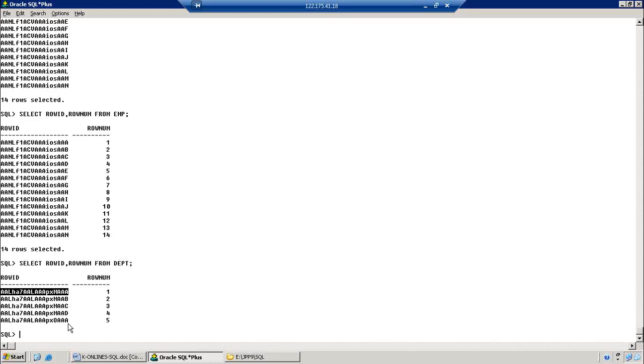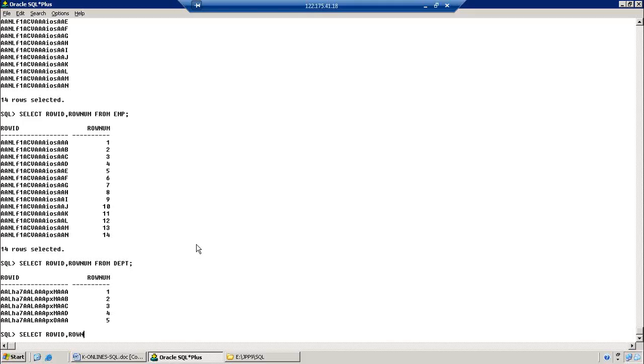But observe this one, ROWNUM repeats for every table. In every table we should consider 1, 2, 3, right? For the same records, the same numbers are repeated in every table. Now I want to see, along with this ROWNUM and ROWID, our columns also.